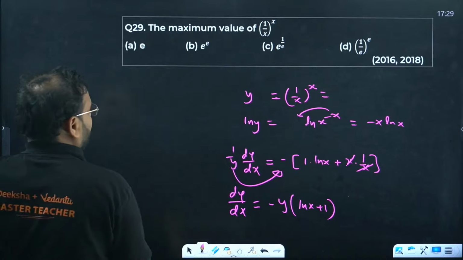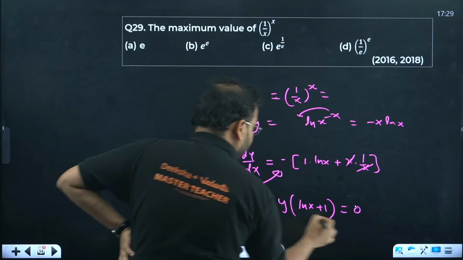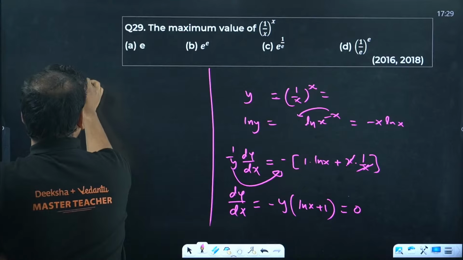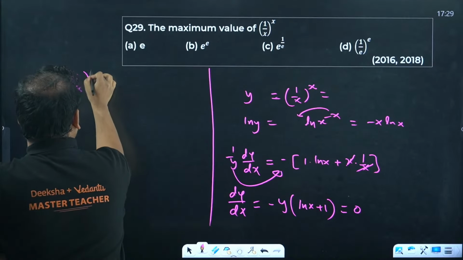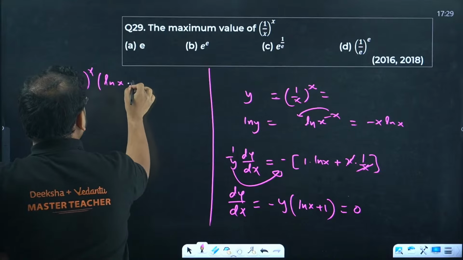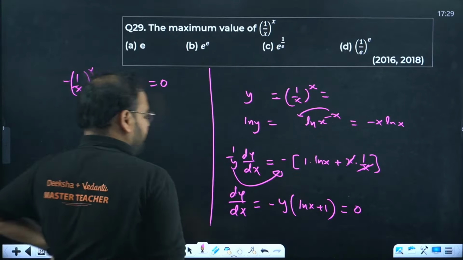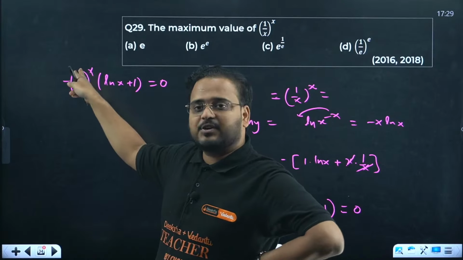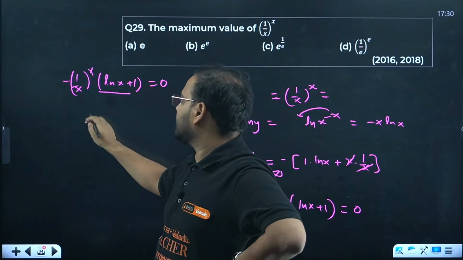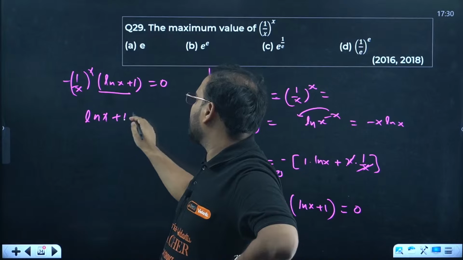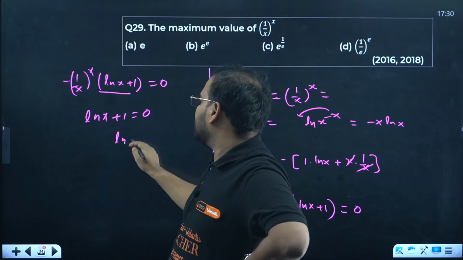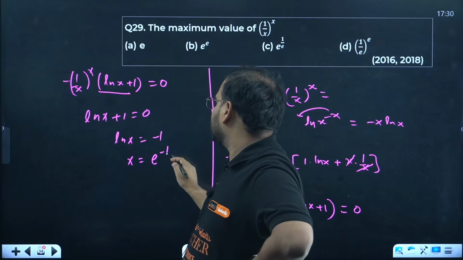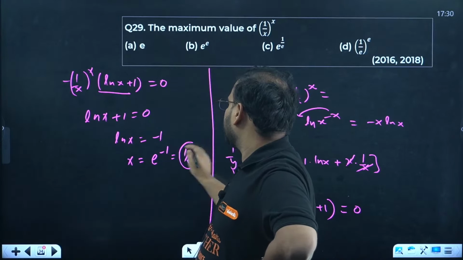Now to find any maxima, we have to put the derivative equal to 0, the critical point. So we have minus 1 by x power x into ln x plus 1 equals 0. The first factor is an exponential function, which is never 0. So only this bracket can be 0. So ln x plus 1 equals 0, so ln x equals minus 1, so x equals e power minus 1, that is 1 by e.